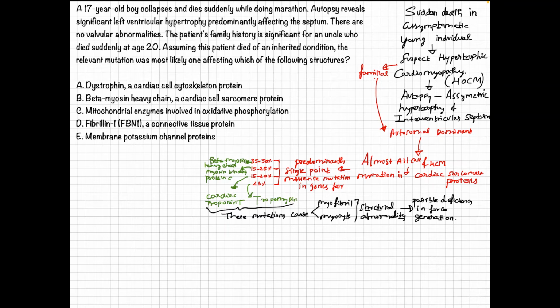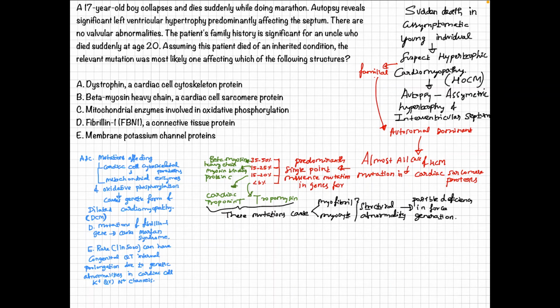So what happens with all these mutations? These mutations can cause myofibril or myocyte structural abnormality, which creates a deficiency in force generation, right? So that's the presentation of hypertrophic cardiomyopathy. So the likely choice for the given question is beta myosin heavy chain, which is a cardiac sarcomere protein.